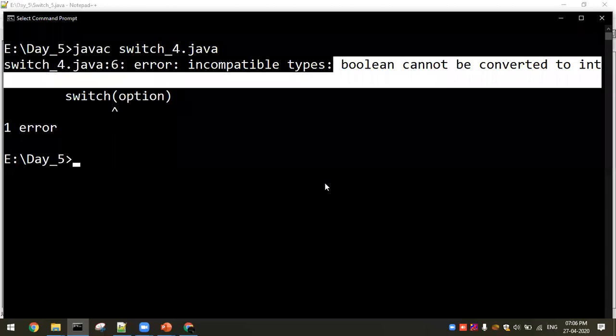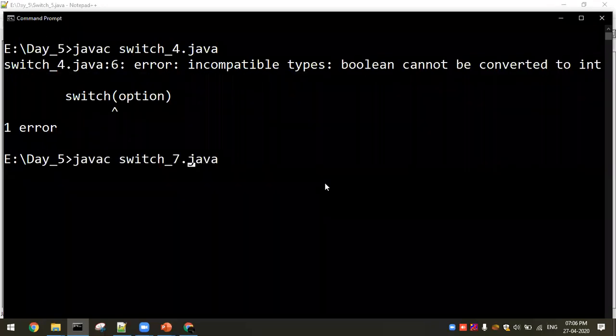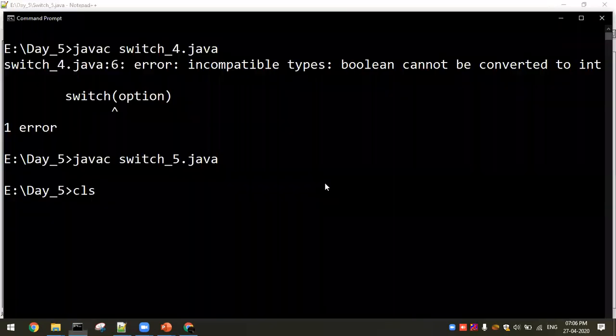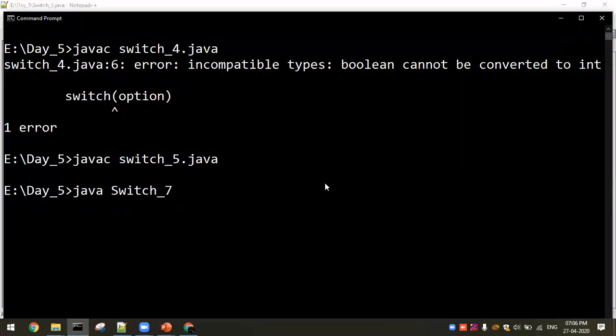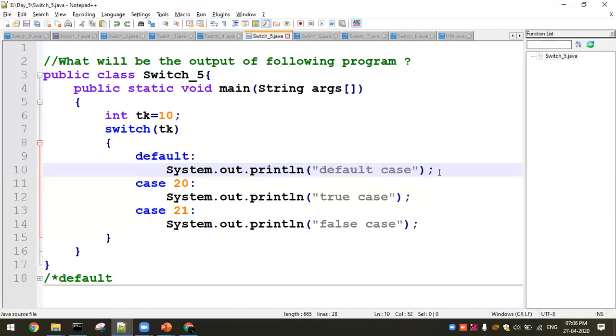This is going to give the entire default statement along with the cases. So you'll get default case, true case, false case. Why? Because you will have a break at the end only, which stops the remaining part.